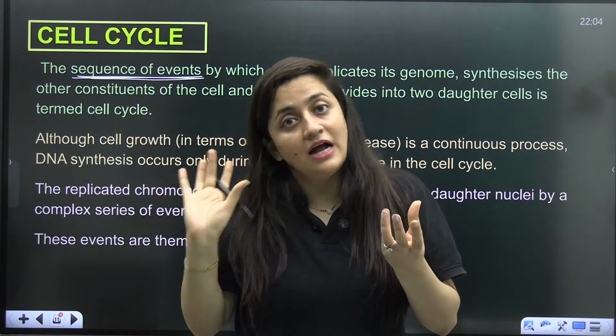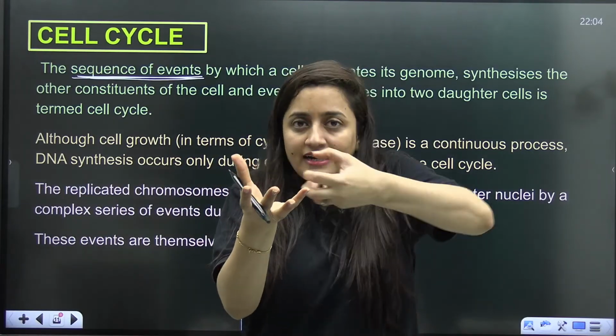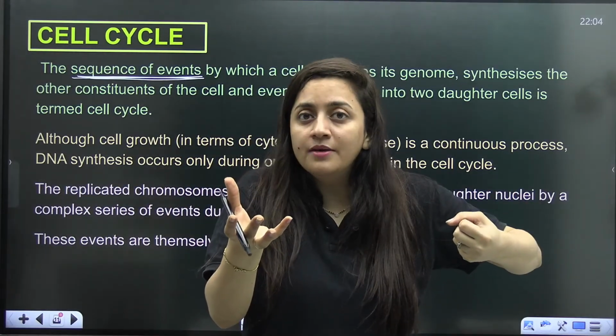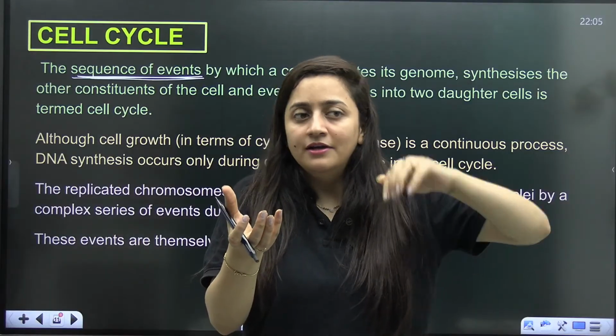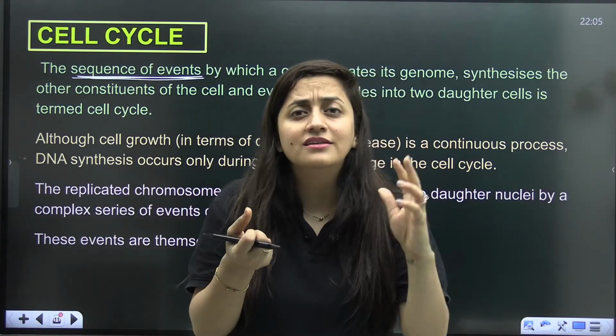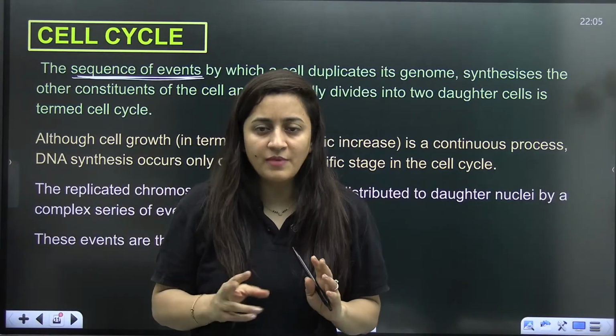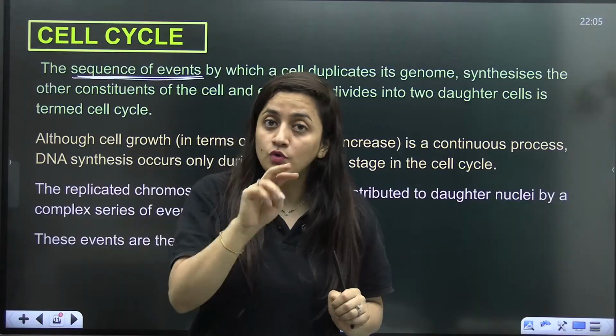Its cytoplasm is increasing, its DNA will replicate. All these things will occur in a sequence, and after that, the cell will divide into two.